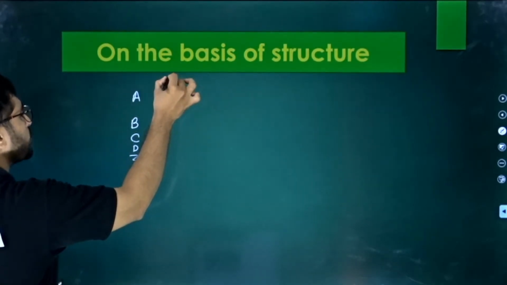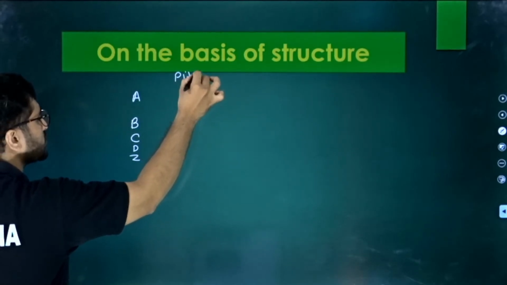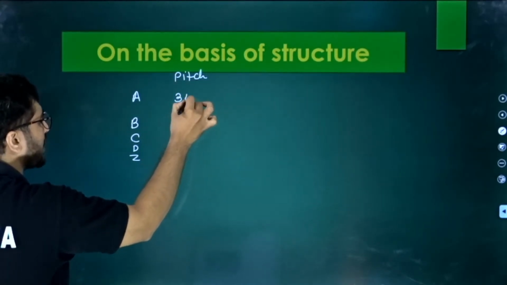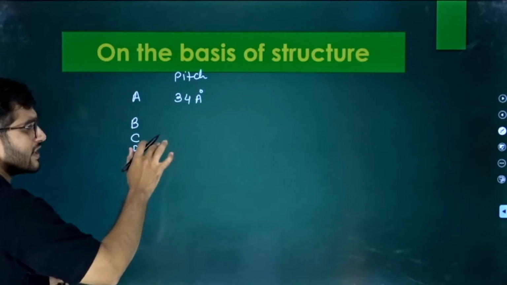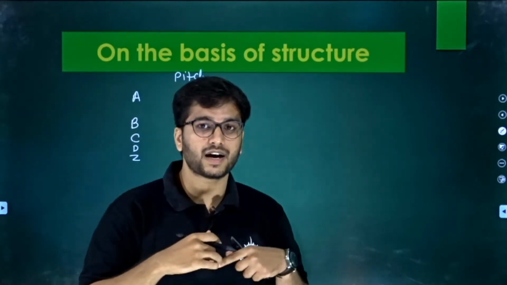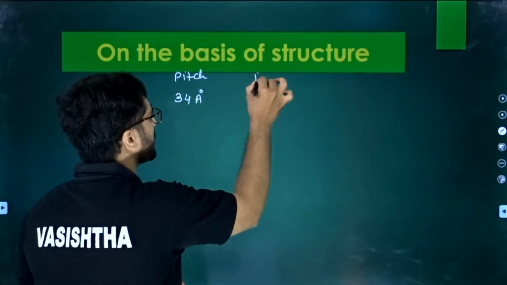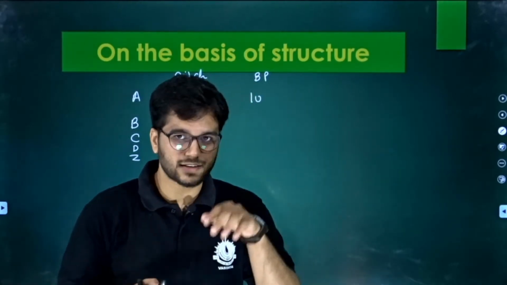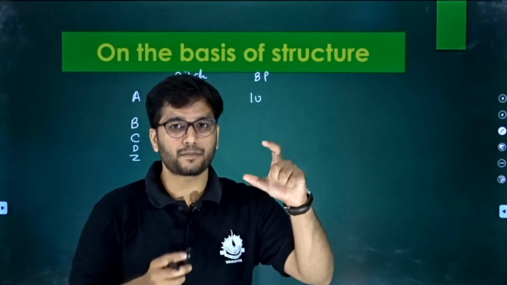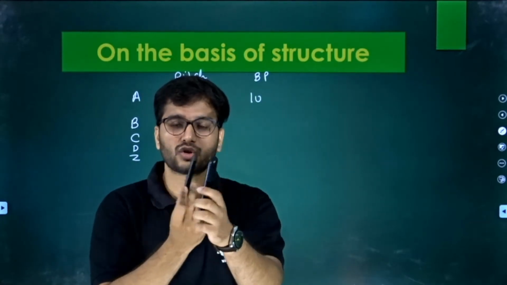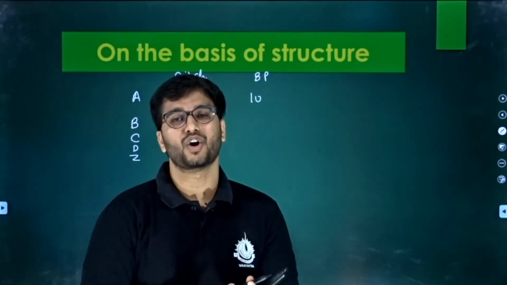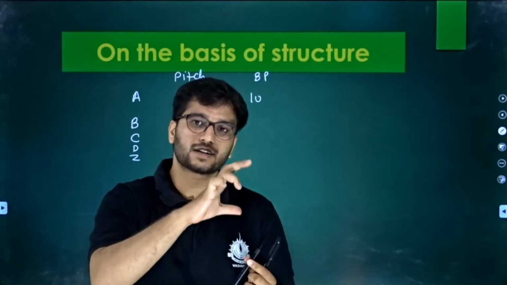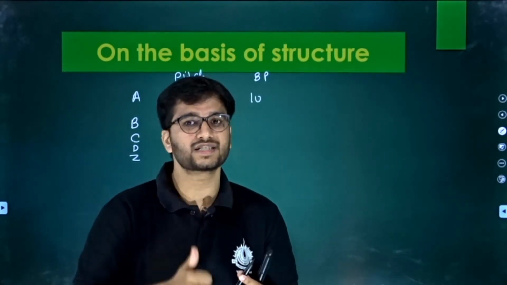So let us write the bases. On the basis of pitch, we have a 34 angstrom pitch. We already discussed that one pitch is composed of how many base pairs? The number of base pairs is 10, right? We already discussed in this session that one pitch means when a DNA molecule rotates 360 degrees, or makes one rotation, that comprises 10 base pairs, known as one pitch.